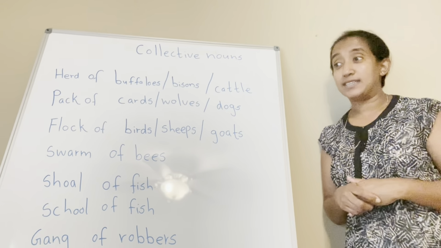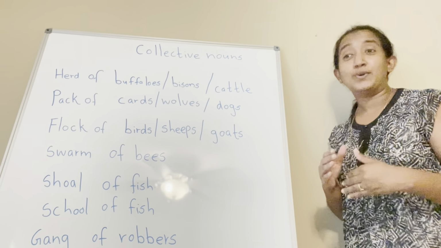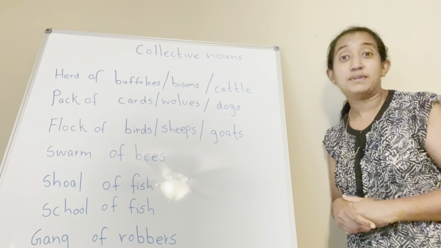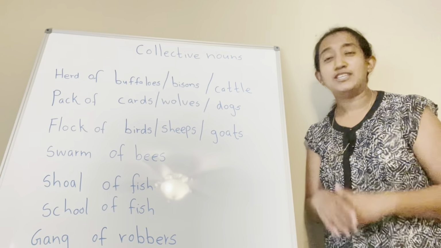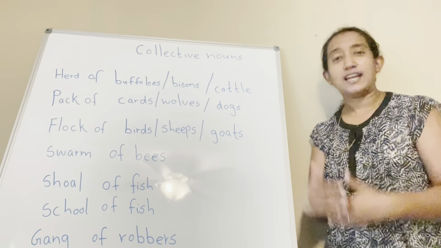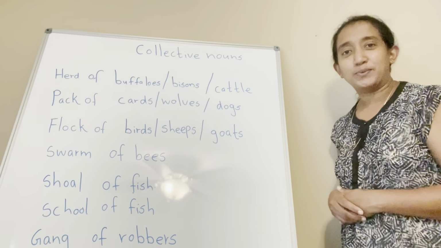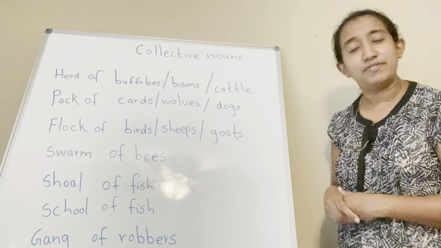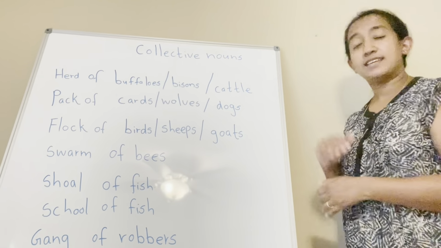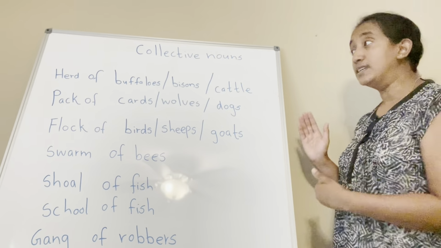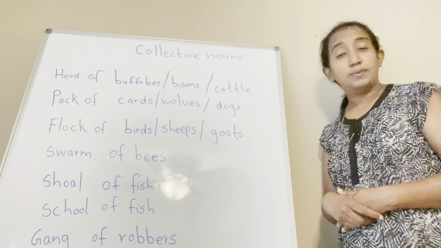So if you use a collective noun in a sentence, most of the time the verb is a singular one. But there are some exceptions. I just want to give the basic idea of collective nouns. So let's look at the whiteboard. Herd of buffaloes. You can say herd of bisons, herd of cattle. I saw a herd of buffaloes yesterday when I was walking to school.